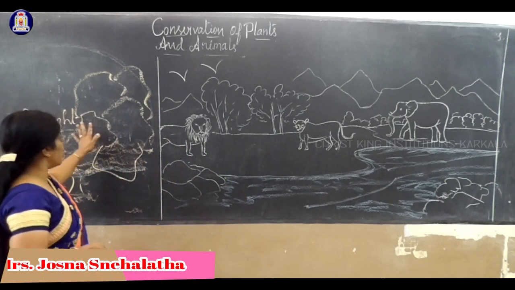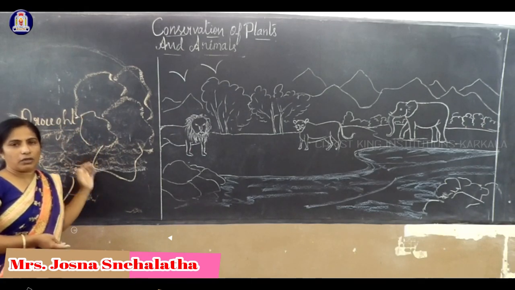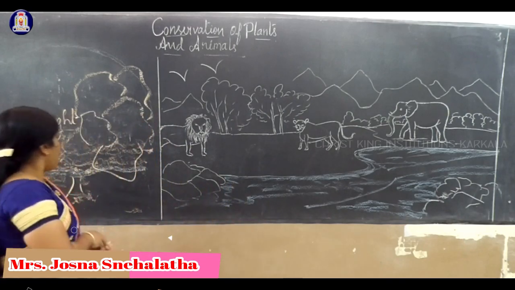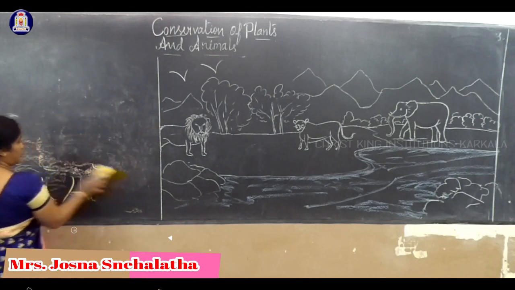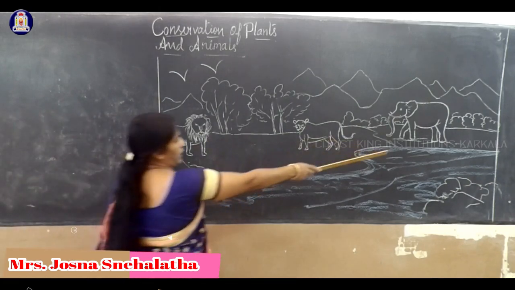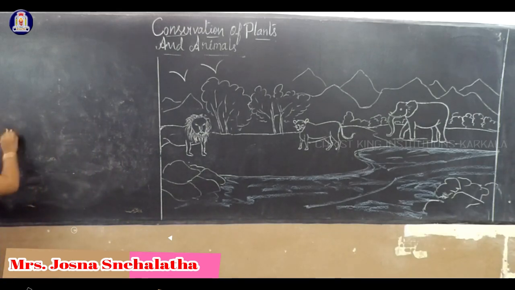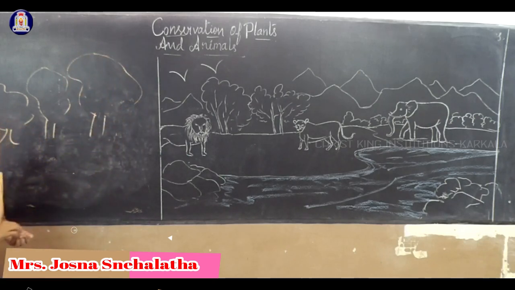If there is no plant, as I said, it may lead to drought, and desertification means clearing the entire area. Now I will explain with a huge tree what desertification is. Imagine this is a forest area, so trees are present. These three trees, 1, 2, 3, have a deep root for the tree.